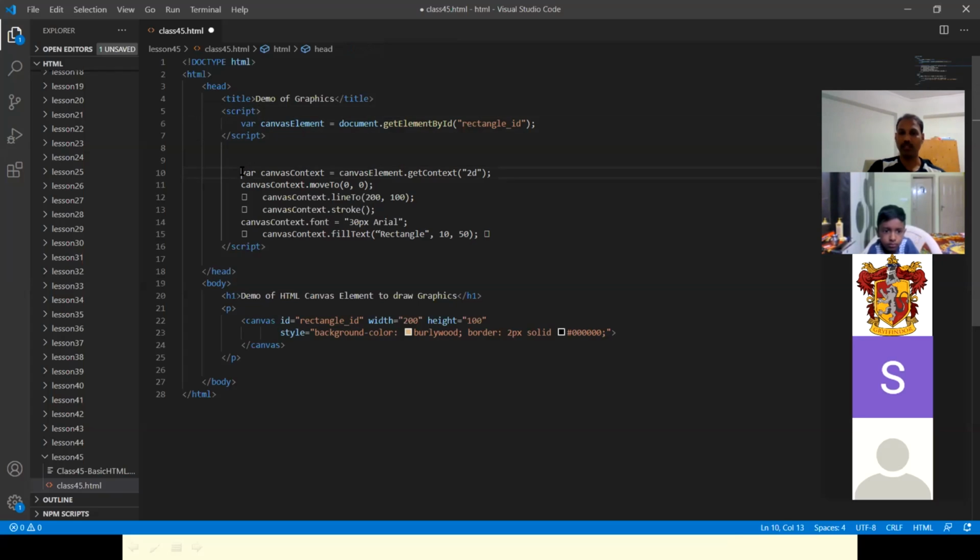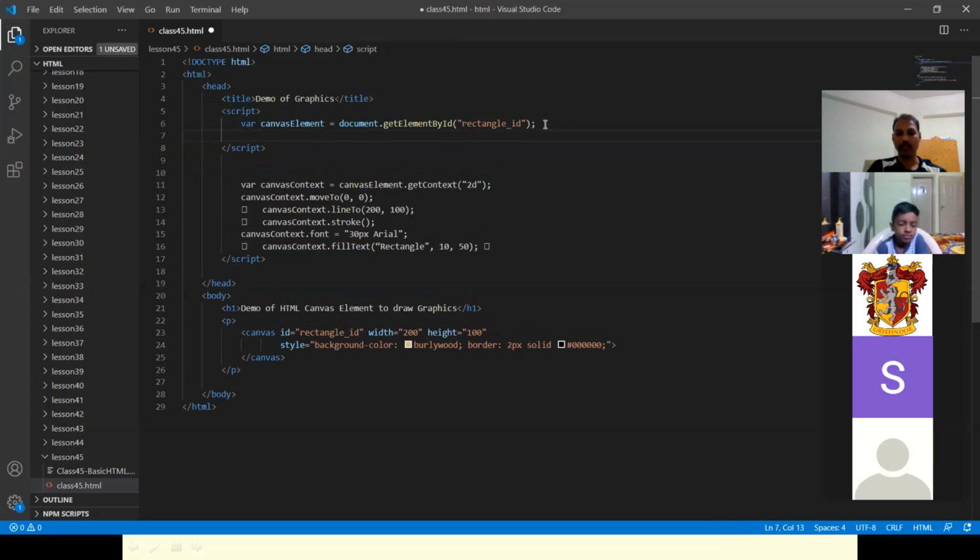Sir, you have to write the script in the body. Yeah, we will make the mistake. We'll try to commit the mistake and learn from it. Okay, let's try this one. Canvas context is equal to, yeah. We have taken the canvas element here.